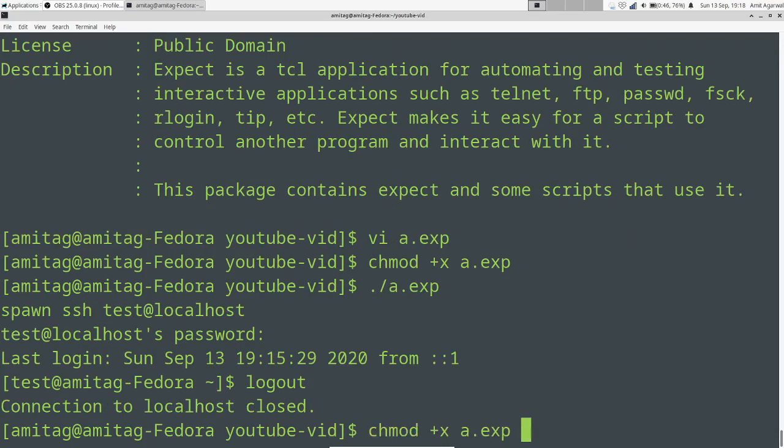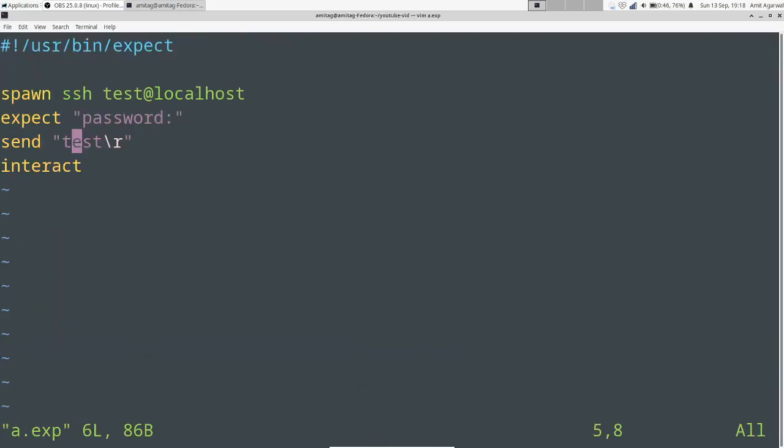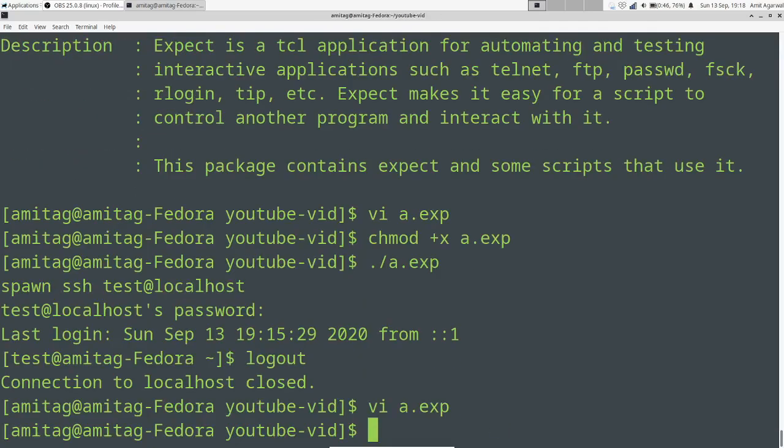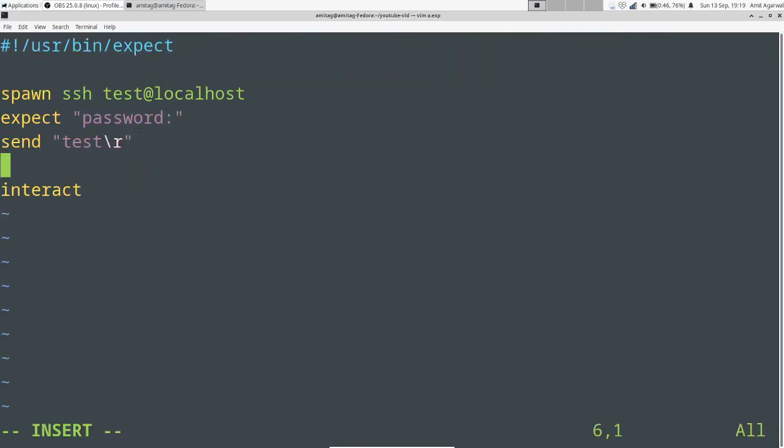How about if I wanted to change the password for the test user? So first thing that I need to know is what I should be expecting once I have logged in. So let's expect this string which is in my PS1 for the test user. I'll do this after sending this. I'll do expect this and send passwd\r. Once I do this, what happens? That I need to know, right?